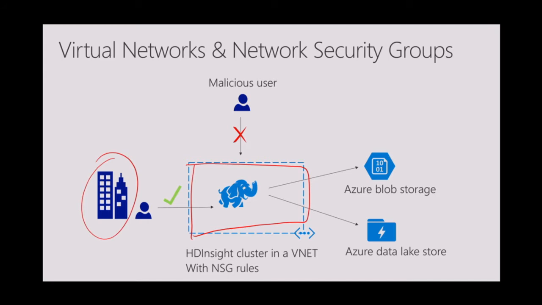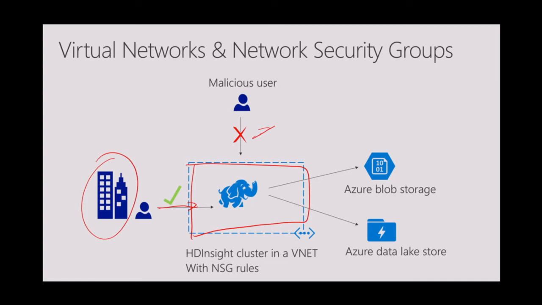So if there is a user foo who is accessing the HD Insight cluster from within the enterprise network, the request will be successful. For any other users who are coming from outside, the request will not be successful. Once HD Insight gets the request, it processes the workloads, and then it fetches the data from either blob store or data lake store.